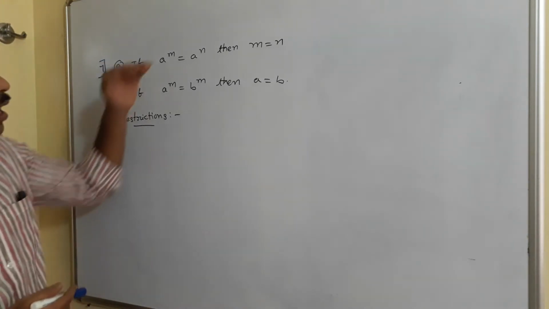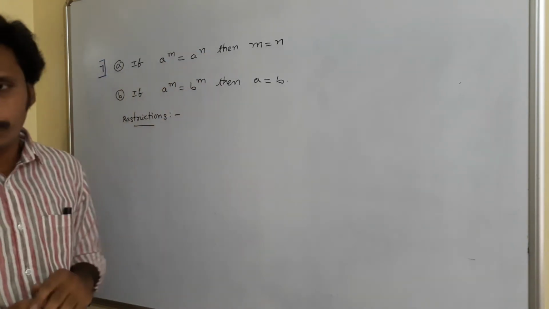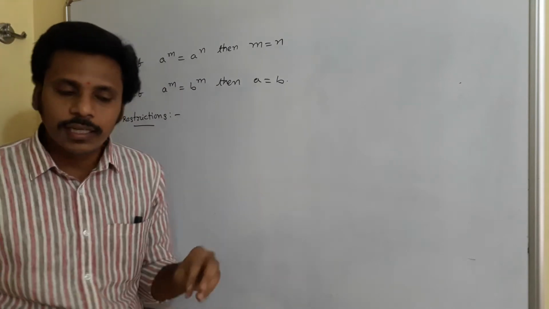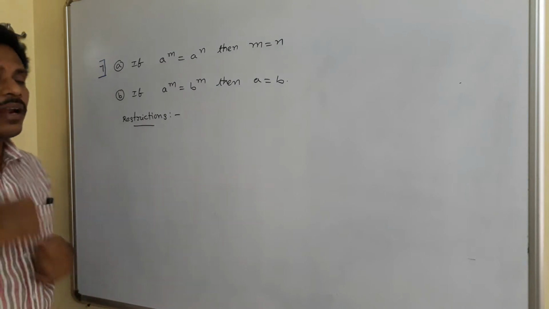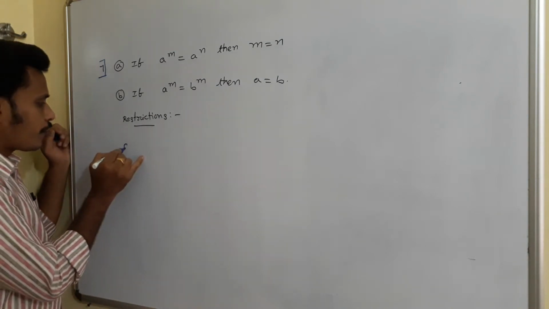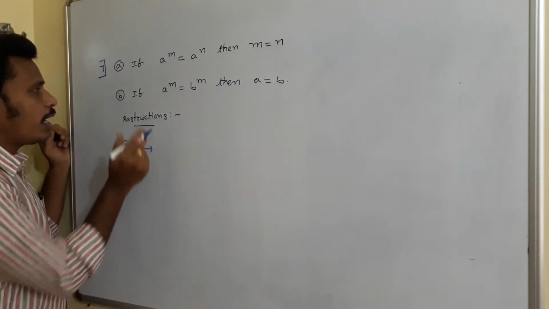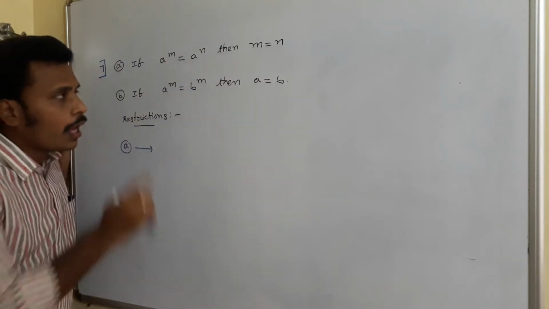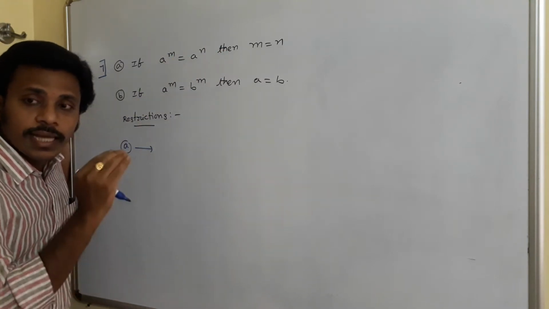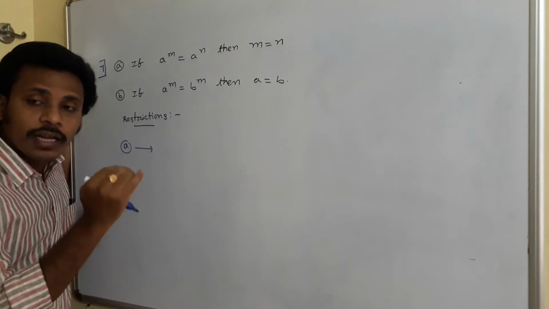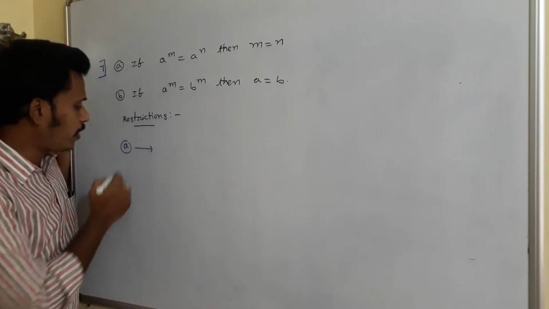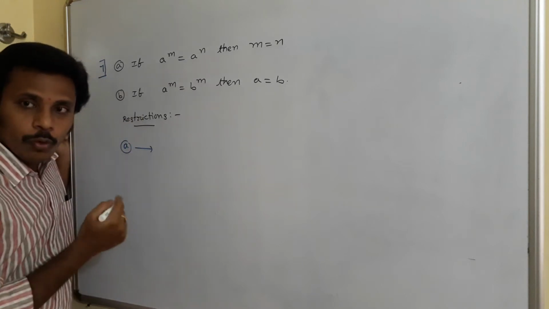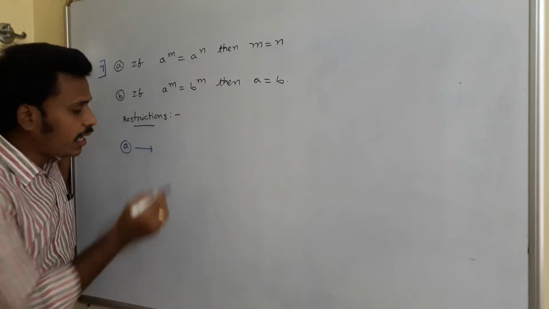And these two laws of exponents are used to solve exponential equations, and these laws have some restrictions, and now I am going to discuss those restrictions. Whenever you think about this first law, if bases are equal, then the law says that automatically we need to equalize the powers. In that, the first idea, 7a, I am going to discuss different ideas.